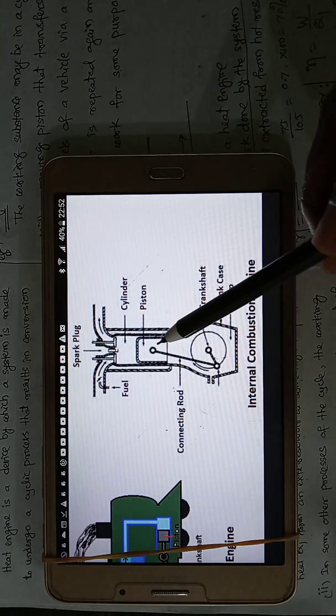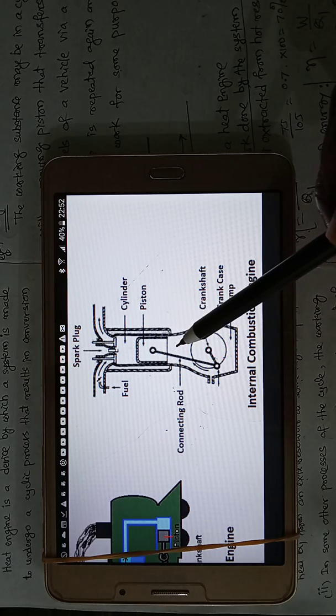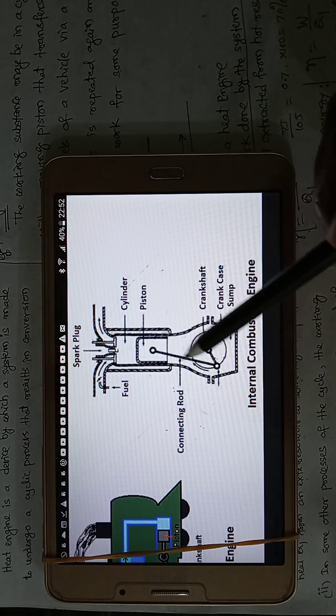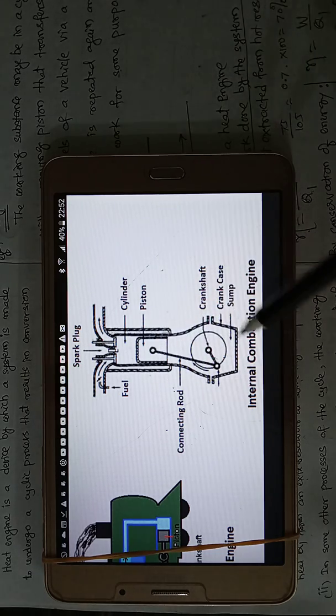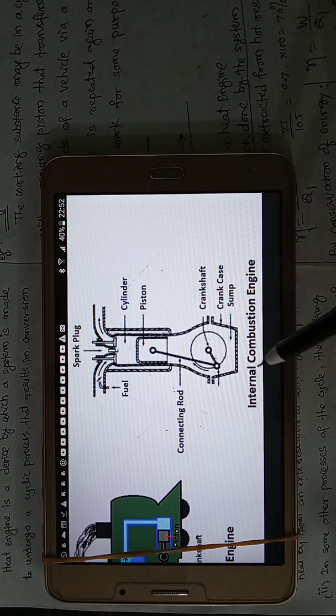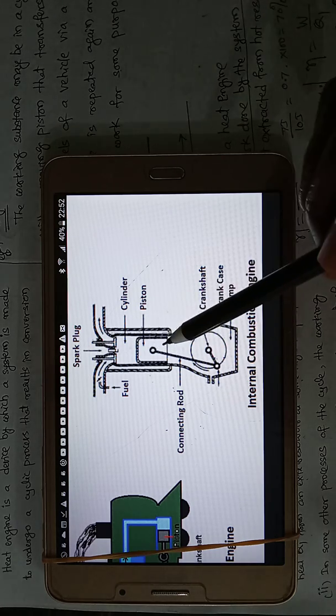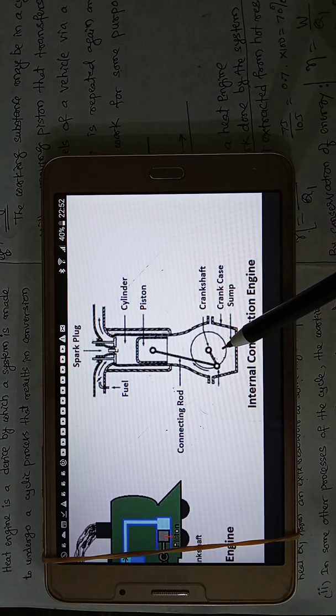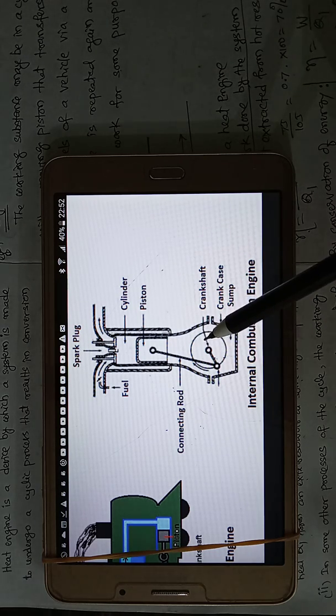Thereby, when the piston moves downward, with the help of connecting rod, there is a connecting rod to crankshaft and piston. With the help of this connecting rod, when piston moves down, this wheel moves round, and this is used to drive a vehicle.